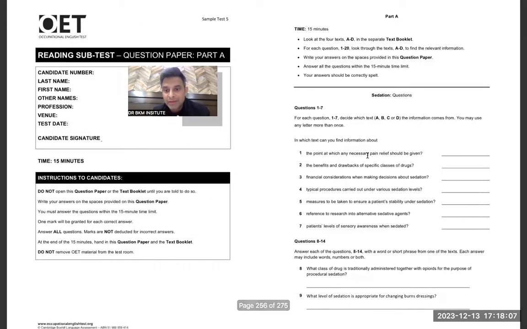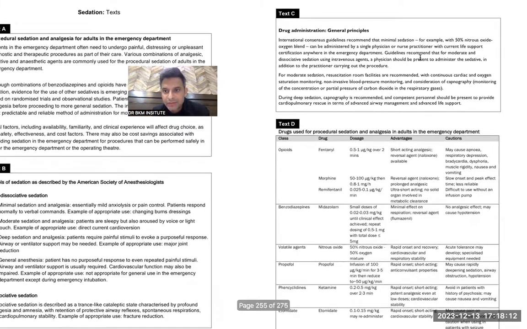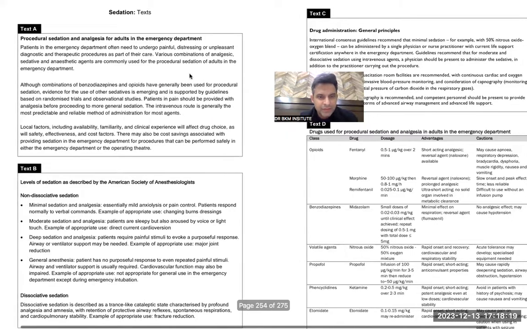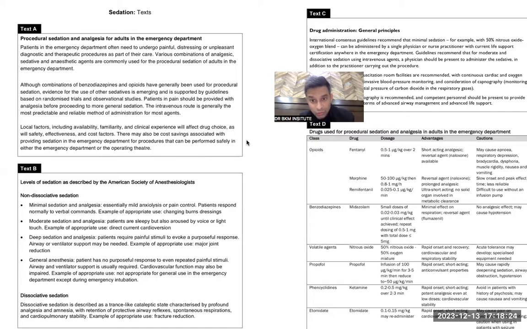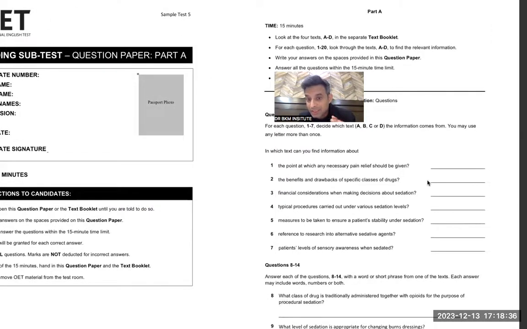Now if I do the point at which necessary pain relief should be given, it should be over here, the point at which necessary pain relief. If the pain relief word is given over here, then I will do this. Otherwise, if the pain relief word is given, is this painful, analgesics. So I think the answer should be A, but I'm not sure about it. In the final exam, I will not attempt it in the first round because I'm not getting the word pain relief, but the pain word is discussed over here. So at least if I do not find time later on in the last, then I will write A. So first I would like to do A, but in the first round, I will not do it.